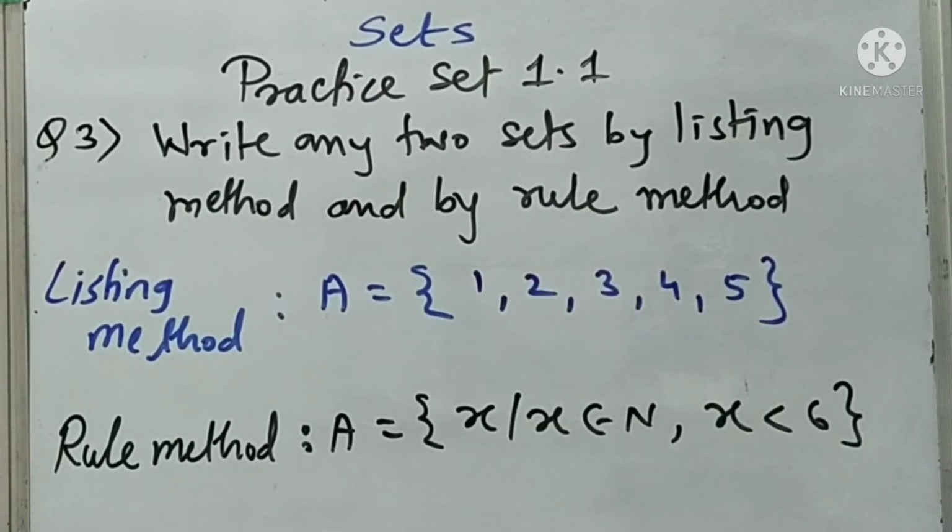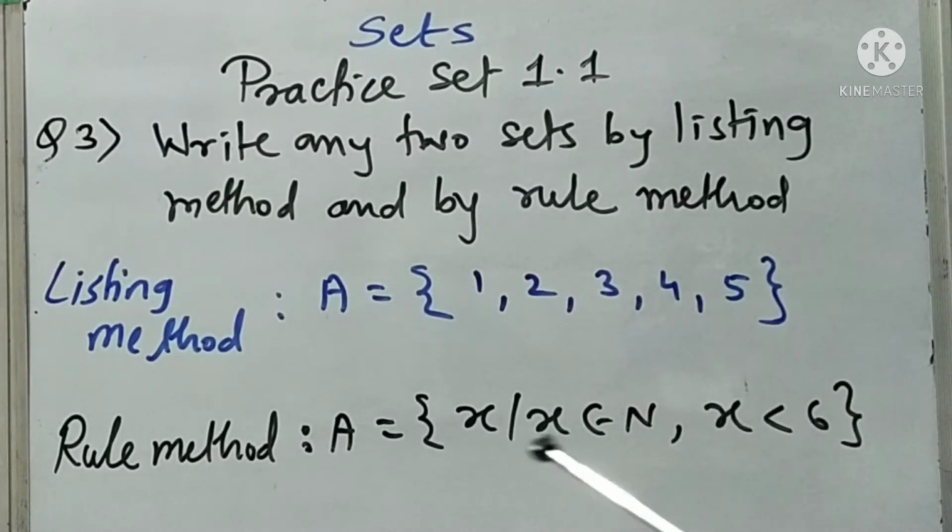So here I write down the list of numbers for set A equals to, in curly brackets, 1, 2, 3, 4, 5, the first 5 natural numbers. So for the same set, now by rule method I can write it with the same name of the set as A equals to, we use this variable x, slash means such that, x is an element of natural numbers where x is less than 6.